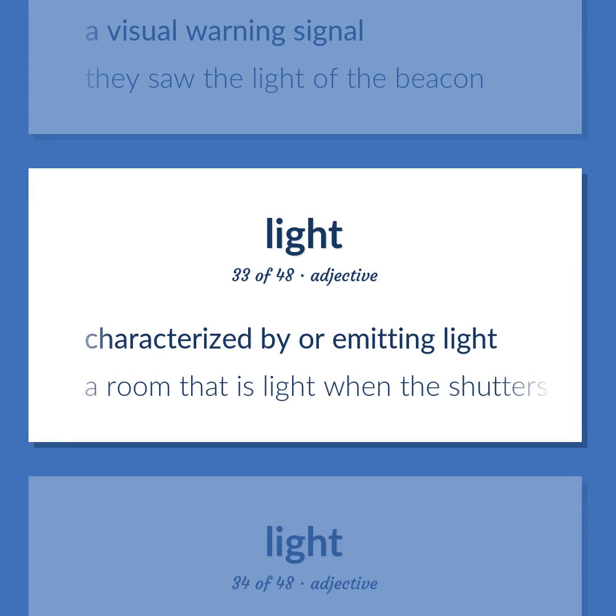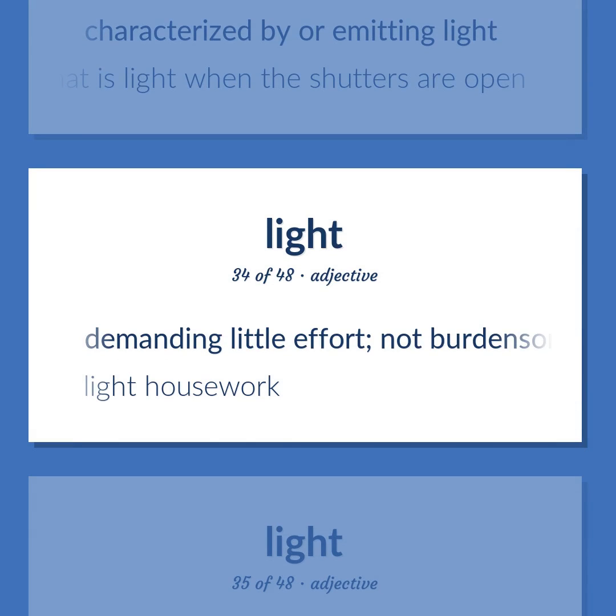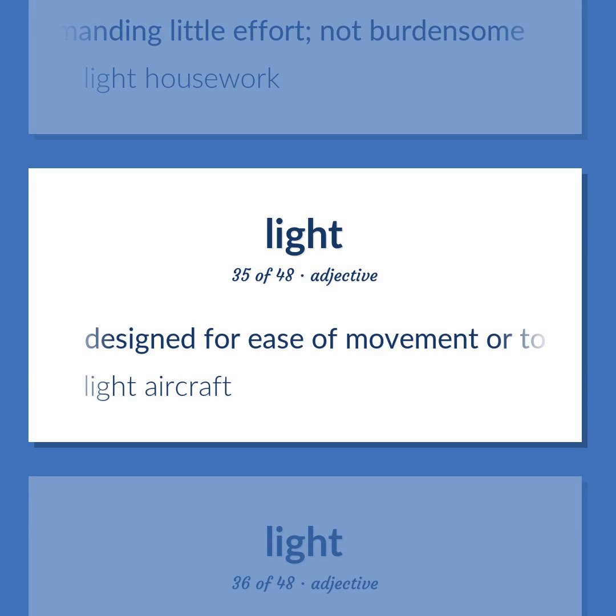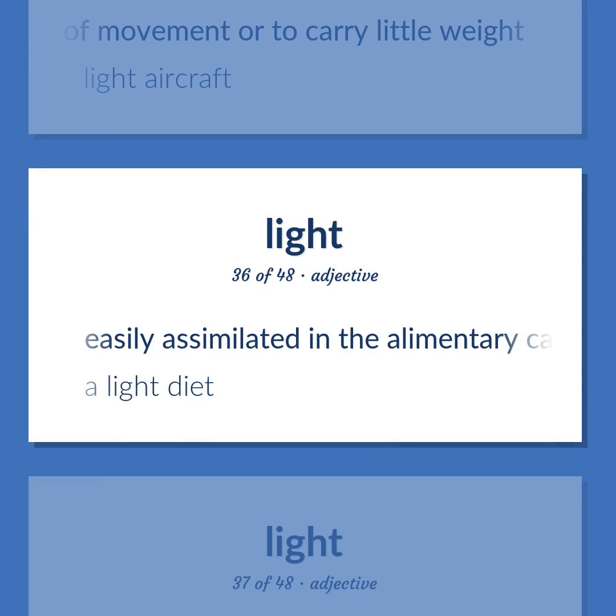Characterized by or emitting light. A room that is light when the shutters are open. Demanding little effort, not burdensome. Light housework. Designed for ease of movement or to carry little weight. Light aircraft. Easily assimilated in the alimentary canal, not rich or heavily seasoned. A light diet.